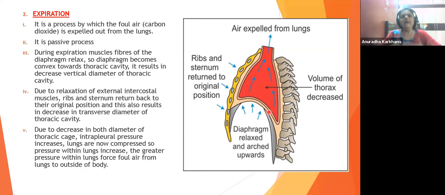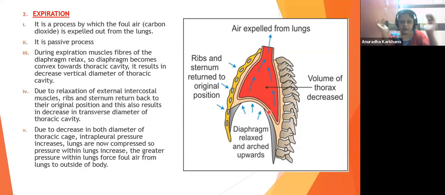The sternum and the ribcage are going to be in place. So from the transverse side, from the diameter point of view also, it has become smaller, meaning normal. Now what happens because of this? Due to this, there is a decrease in both diameters of the thoracic cage. There, what was it? There was an increase. Here, what has happened? There is a decrease. The intrapleural pressure increases.